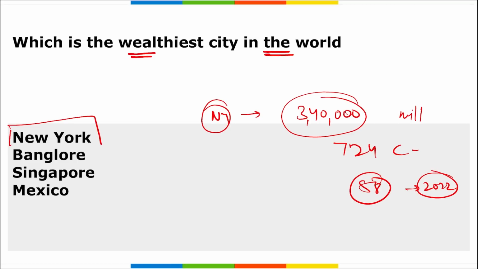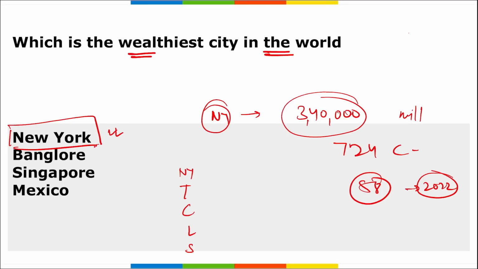New York was followed by Tokyo, then California's Bay Area in the US, then London, and then Singapore. Right? So New York is the wealthiest city in the world.